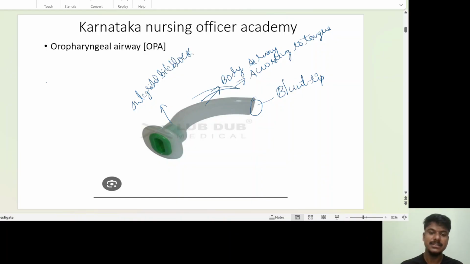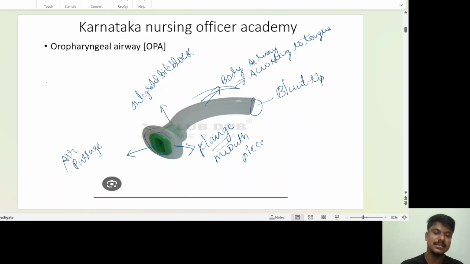And if you see the flange or mouthpiece, this one we call the flange or mouthpiece. Again, can you see this halo present here at the center? This one we call the airway passage, air passage, channel.